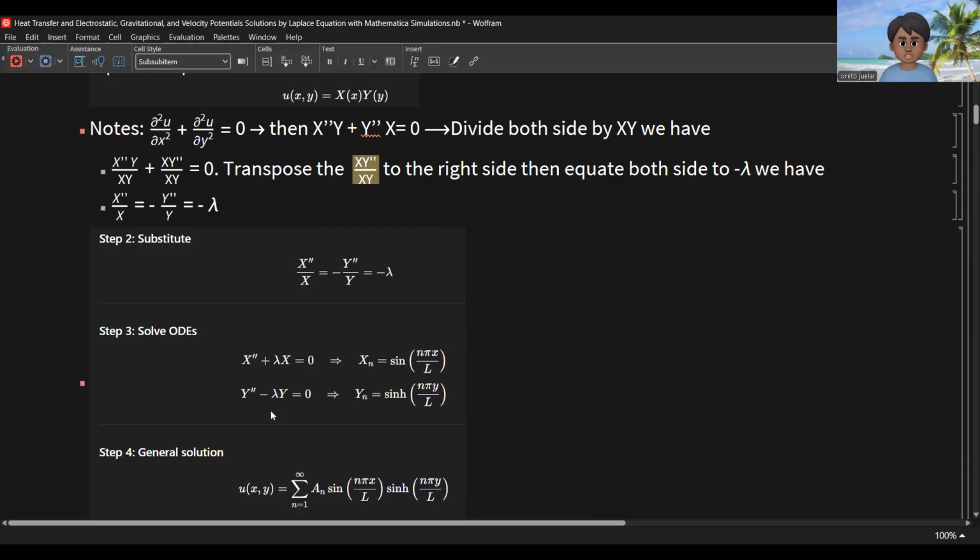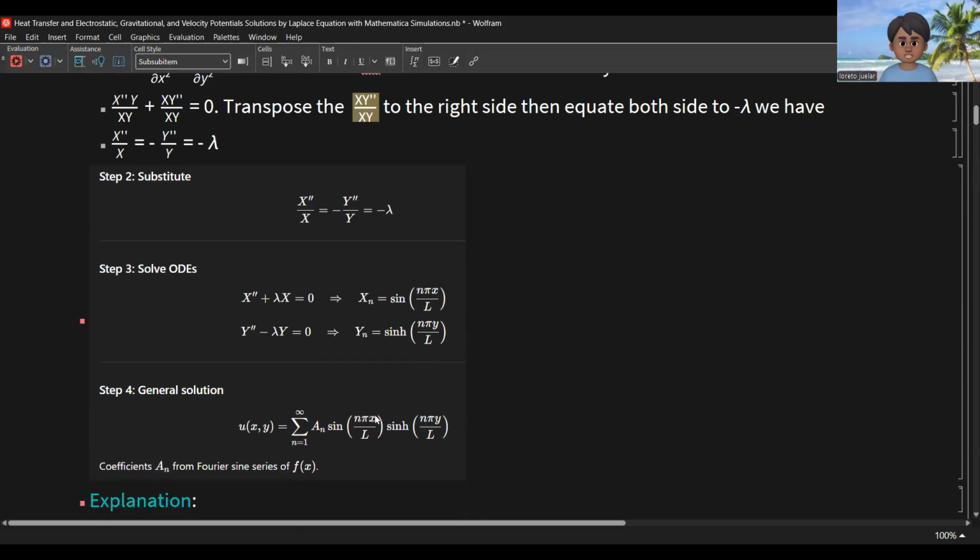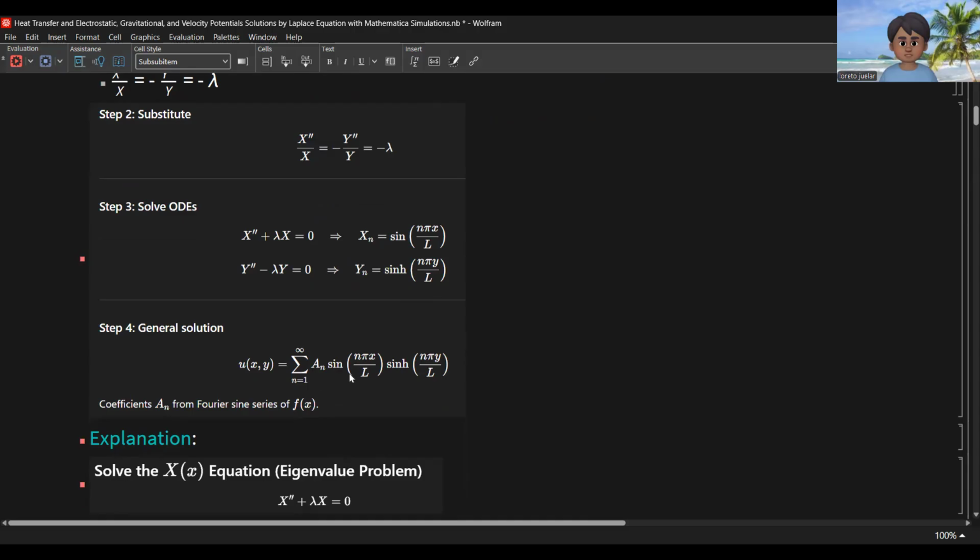By solving this one, y double prime minus lambda y equal to 0, the y sub n here is equal to hyperbolic sine of n pi y over L. So the general solution here is u equal to the product of e sub n sine n pi x over L times hyperbolic sine of n pi y over L. The coefficient e sub n comes from a Fourier sine series.